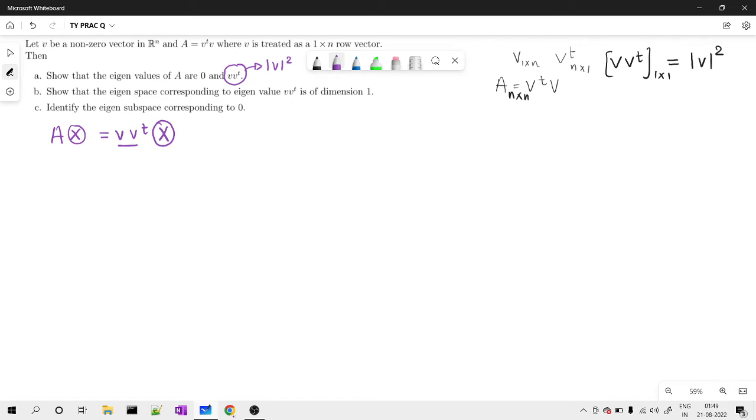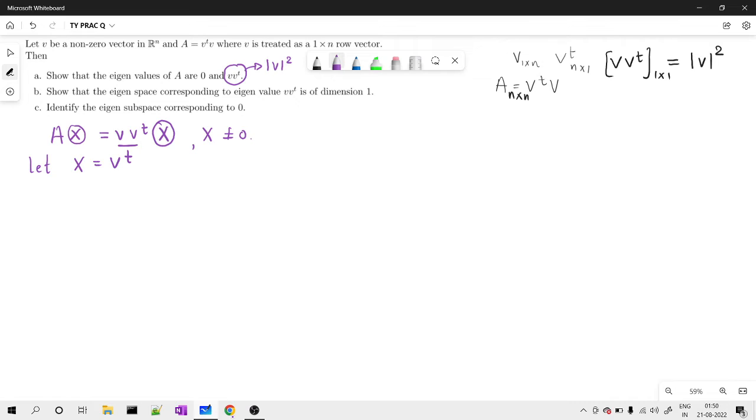The condition on x is that x must be not equal to 0. Let me consider x to be the given vector V itself. But V is a row matrix and I want a column matrix, so I consider V transpose.